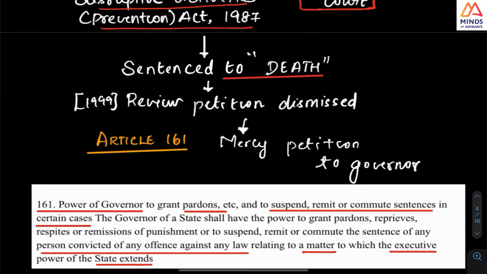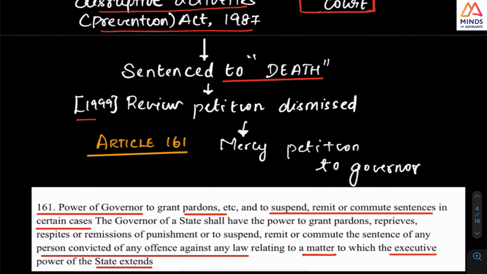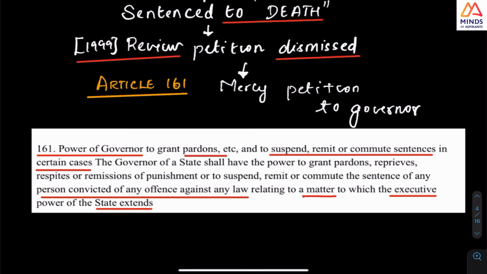After that, there was a review petition. This is the point, and you can just know the basics: when a death sentence is given, there will be a review petition. This review petition was dismissed, upholding the death sentence passed by the TADA court. Now comes the concept of the mercy petition to the executive. When the judiciary has dismissed the plea of removing the death sentence, the appellant, Perarivalan,